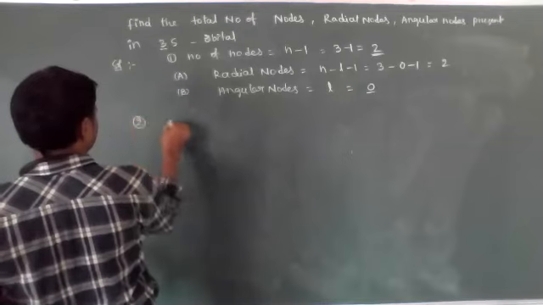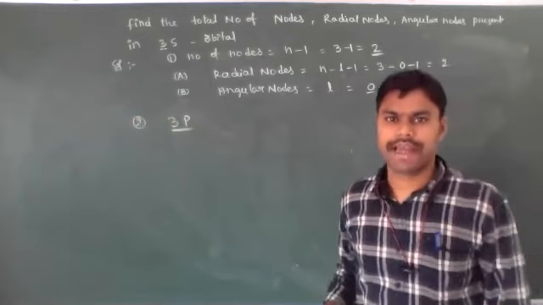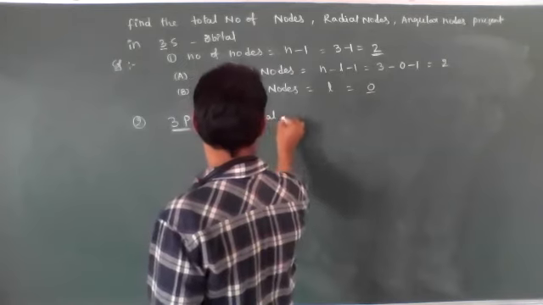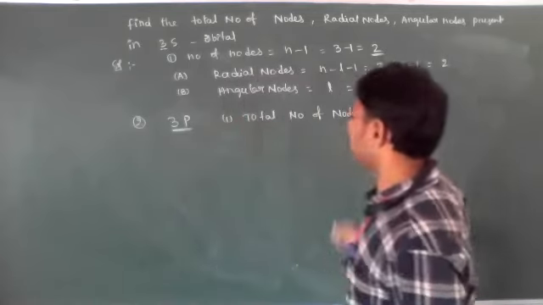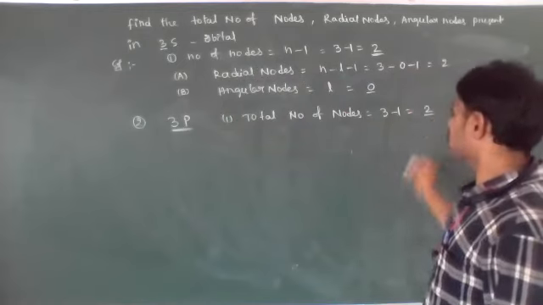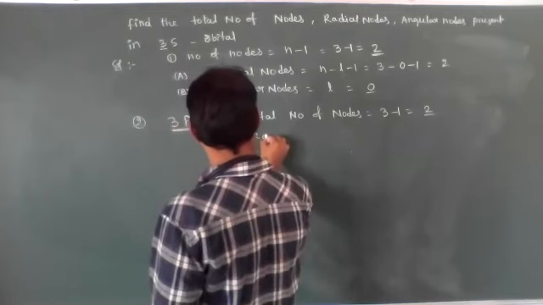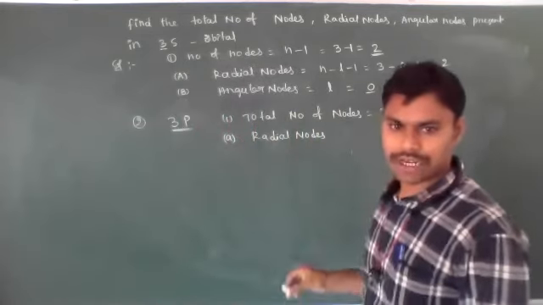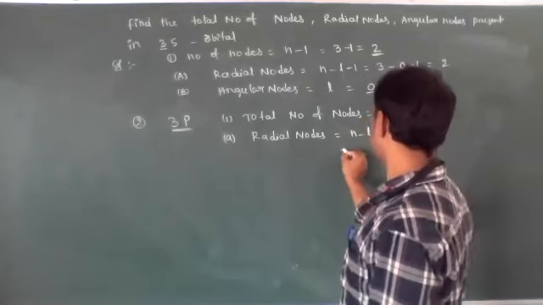Okay, the second example, 3p. Find the total number of nodes, radial nodes and angular nodes. The first one, total number of nodes is equal to n minus 1. 3 minus 1 is equal to 2. Okay, in that, A, first one, radial nodes. Radial nodes is equal to, yes, very good, n minus L minus 1. N value is 3.